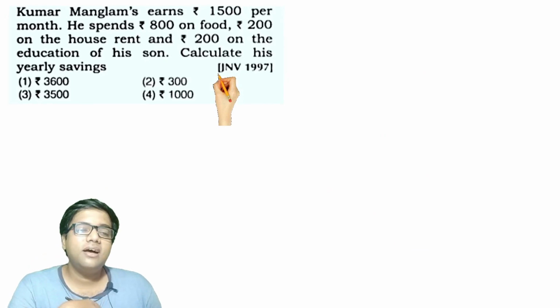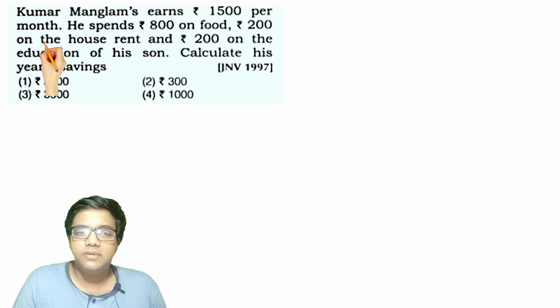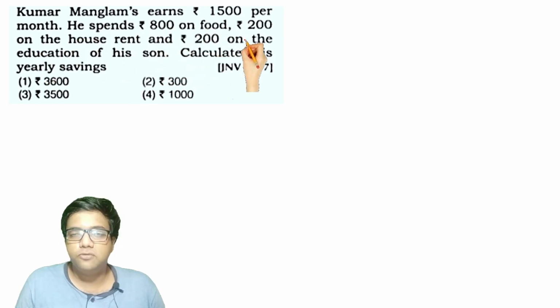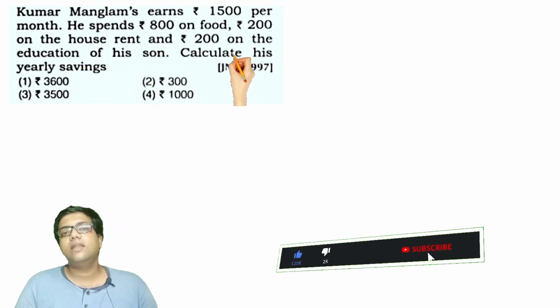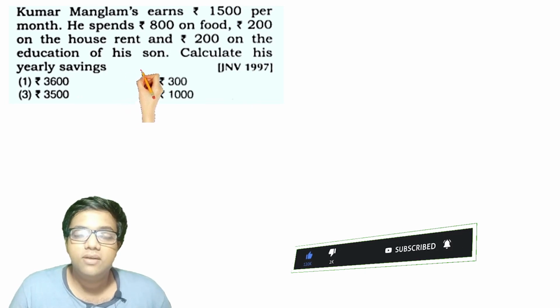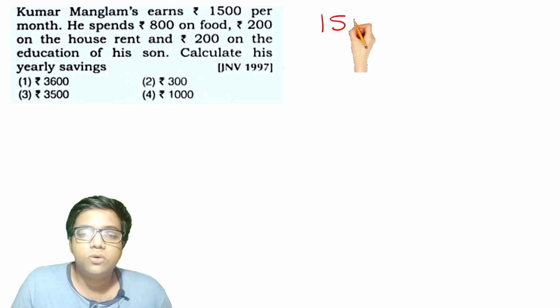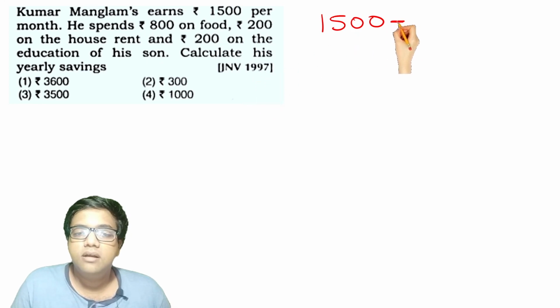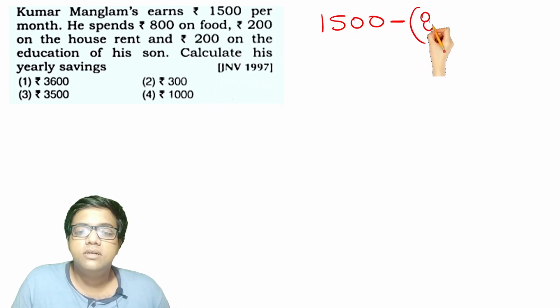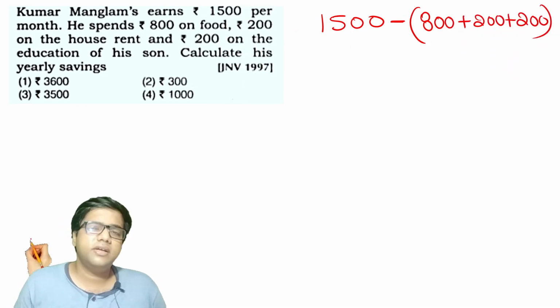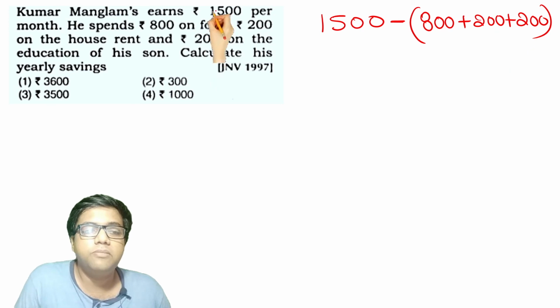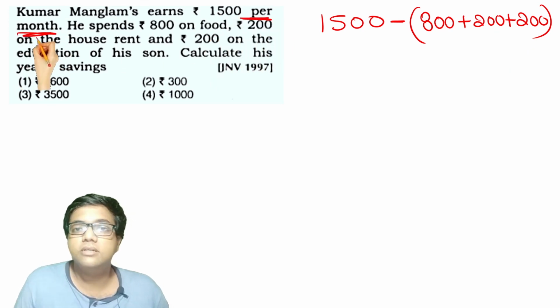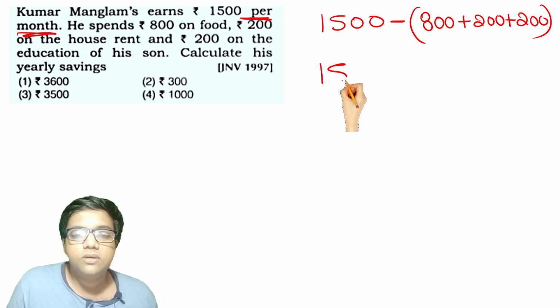Kumar Mangalam earns 1500 per month. Okay. He spends 800 rupees on food, 200 on the house rent, and 200 on the education of his son. Calculate his yearly earnings. So his total earnings is 1500 rupees minus his total expenditure, 800 plus 200 plus 200 for various reasons, and the rest is the savings per month. Savings per month, this is very important. Salary given to us is per month salary.